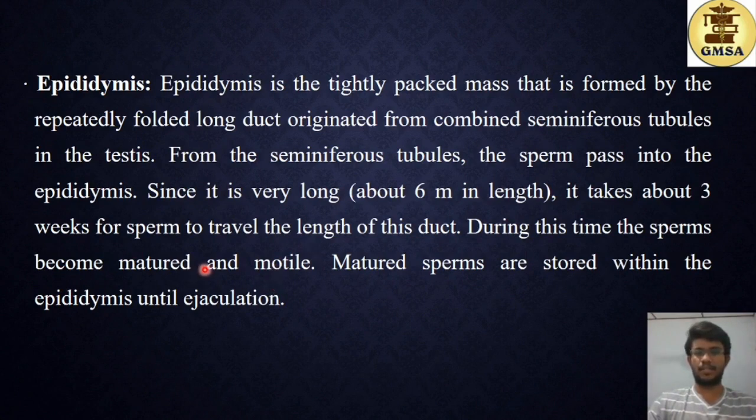Here the sperm obtains maturity and becomes motile because the sperm has to swim towards the egg and also through the path of the male reproductive system. Matured sperms are stored within the epididymis until ejaculation. So this also serves as a place for storage before ejaculation. Ejaculation is the process of release of the sperms from the male reproductive system towards the female reproductive system.